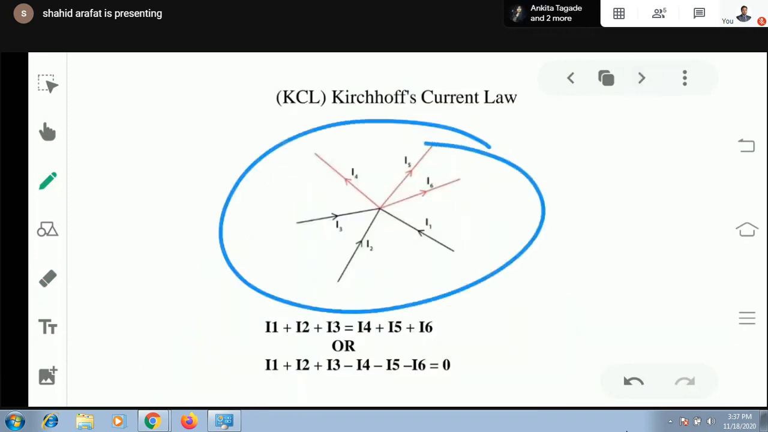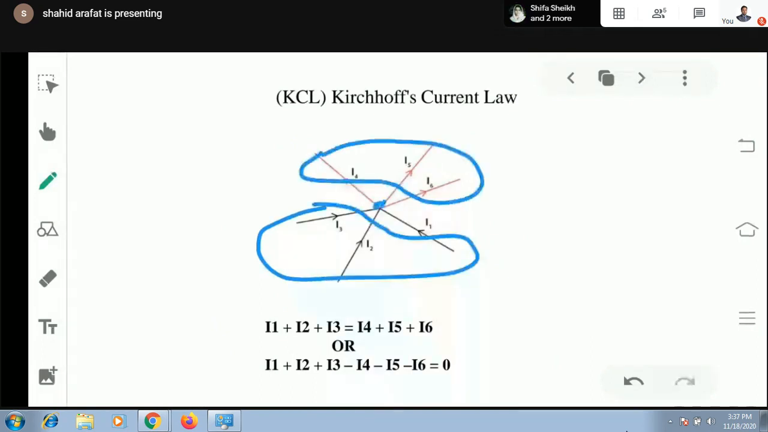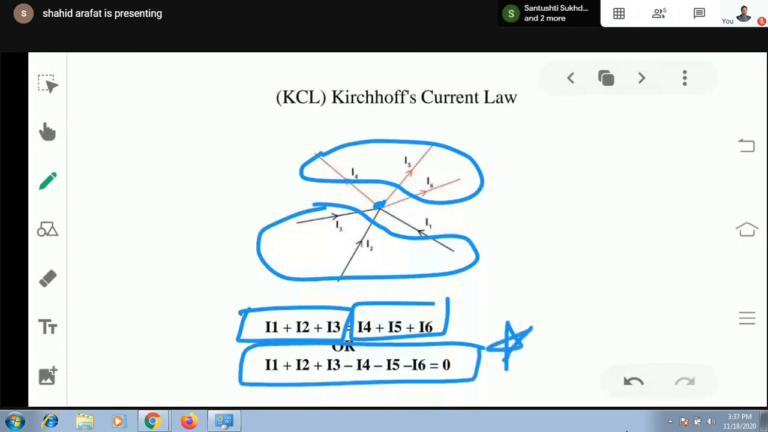Then Kirchhoff's current law, simple. Algebraic sum of all incoming current is equal to algebraic sum of all outgoing current. So here we have 3 incoming currents at this point, and here we have 3 outgoing currents. So I have written here incoming current is equal to outgoing current, or you can call it algebraic sum of all branch currents meeting at a point is equal to 0. Incoming can be considered positive and outgoing negative, or vice versa.